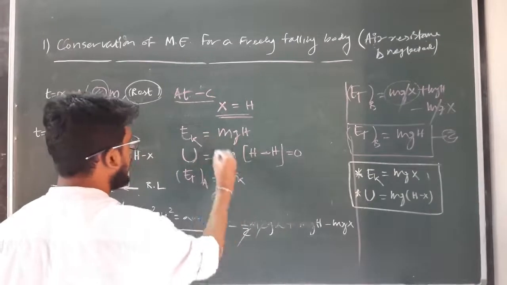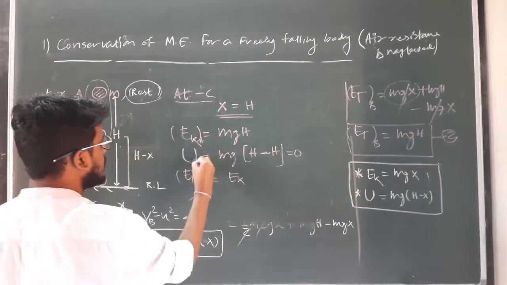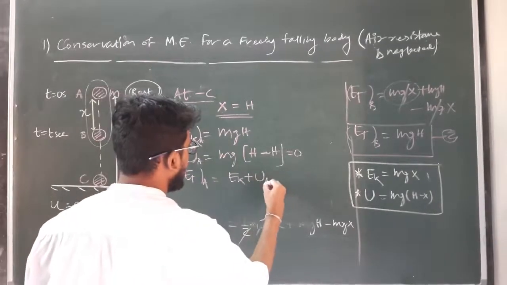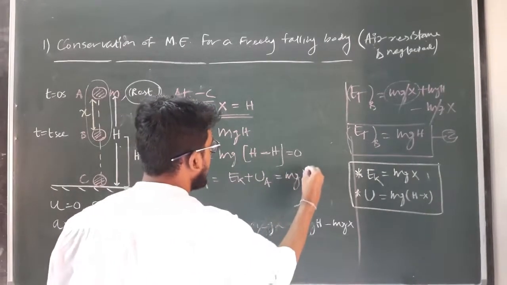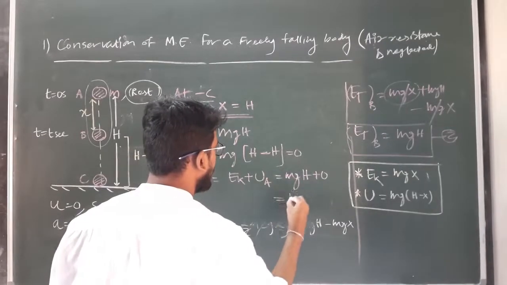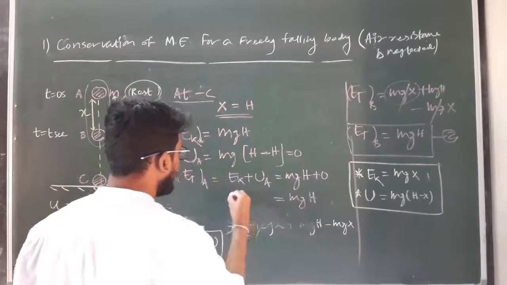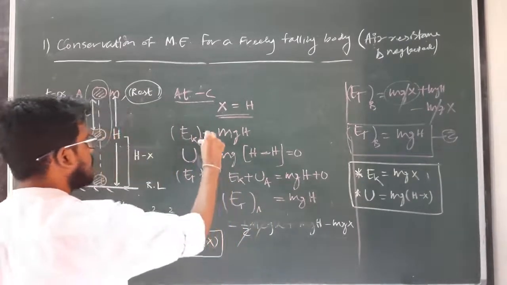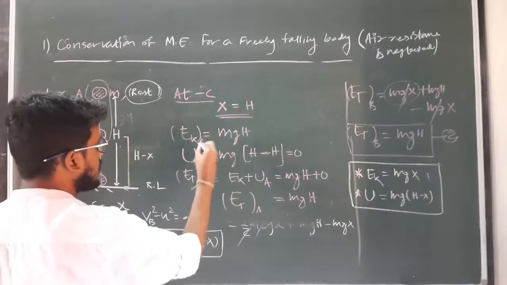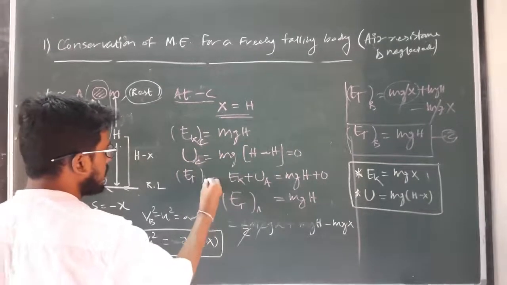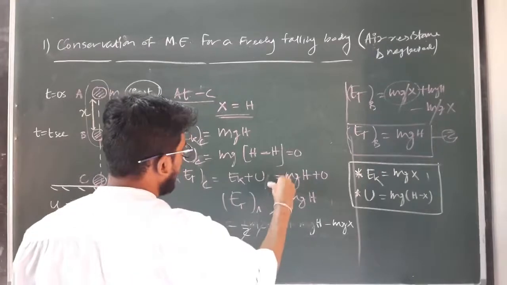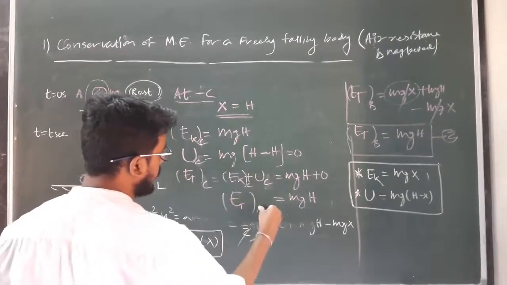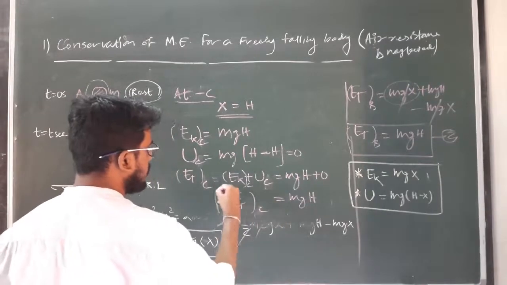Ek at A is, let it be, Ek at A plus potential energy at A, which will be equal to mgh plus 0, or it will be written as mgh. So E total at C, this is at point C I am calculating for. So Ek at C plus U at C equals how much? So E total at point C will be equal to how much? mgh.